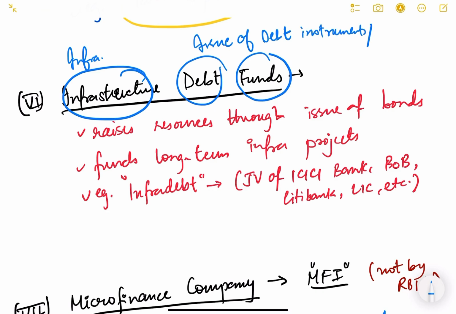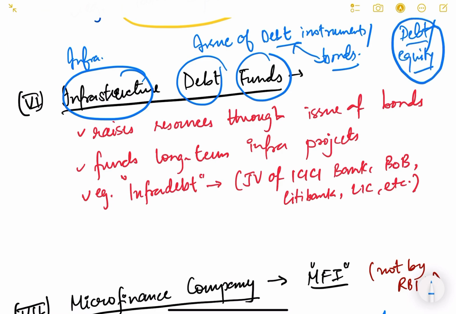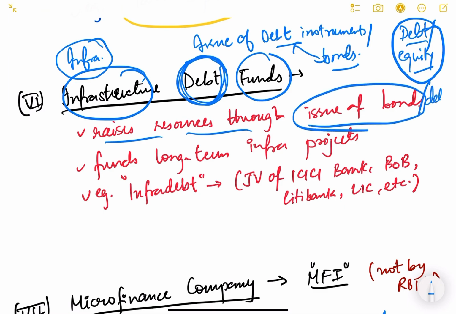Debt products, or debt, is same as bonds. I have already explained to you the meaning of debt investment and equity investment, and the difference between the two. So they are going to receive the money by issuing of debt bonds, debt instruments, and they will finance the infrastructure projects. The name itself suggests that they raise resources through issue of bonds or debt instruments.